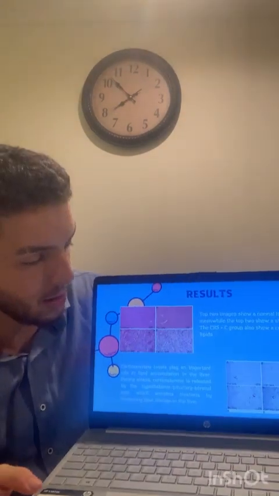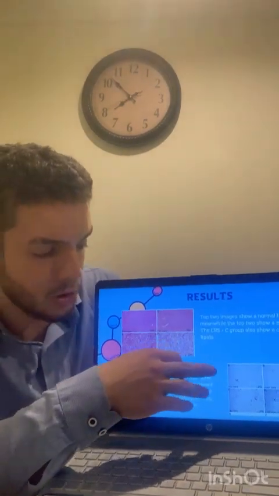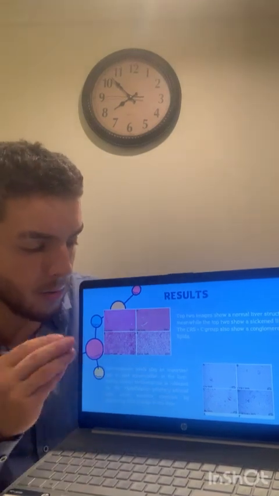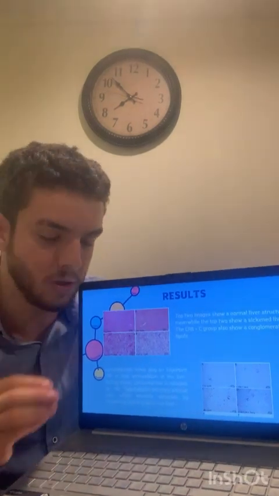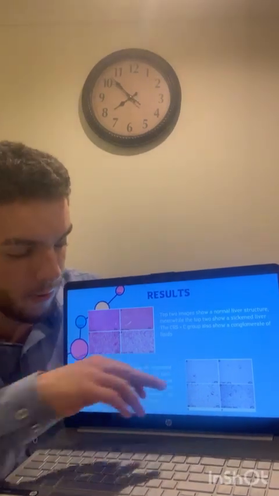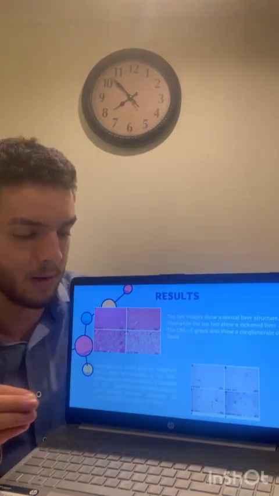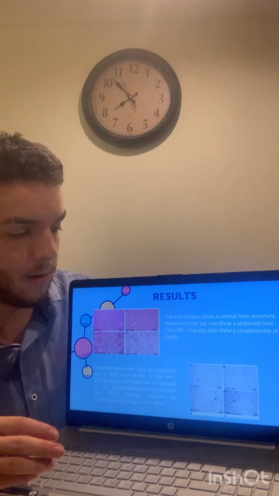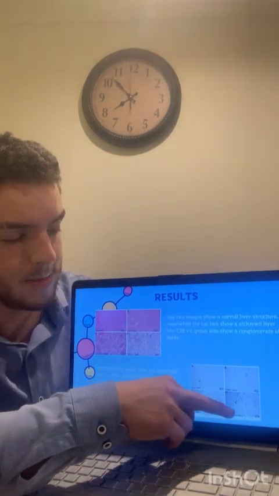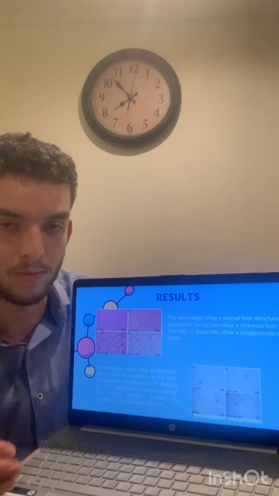Looking closely at image A, we can see very little to no lipid accumulation. It is a very clear image, and it shows a very healthy liver. In image D, however, we can see a highly saturated liver with a high concentration of lipids. So this one has the most cortisol.